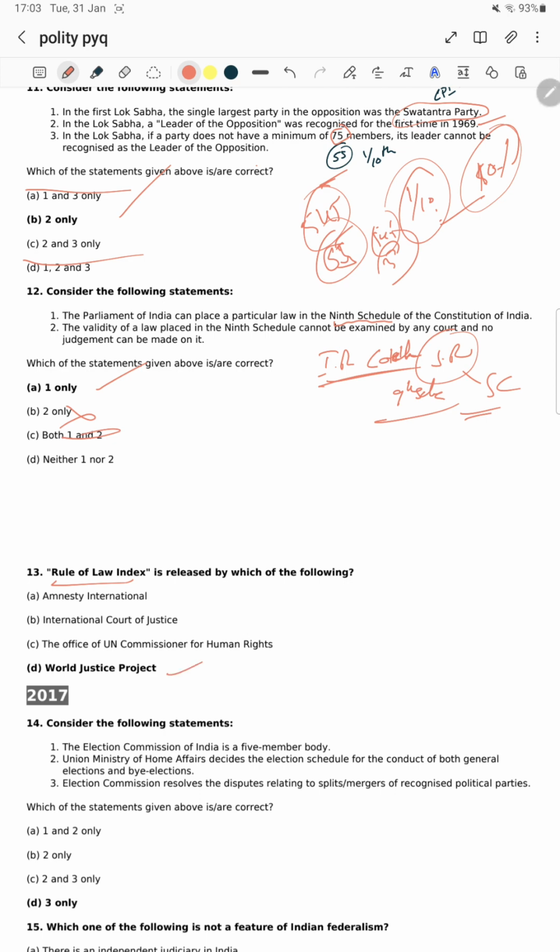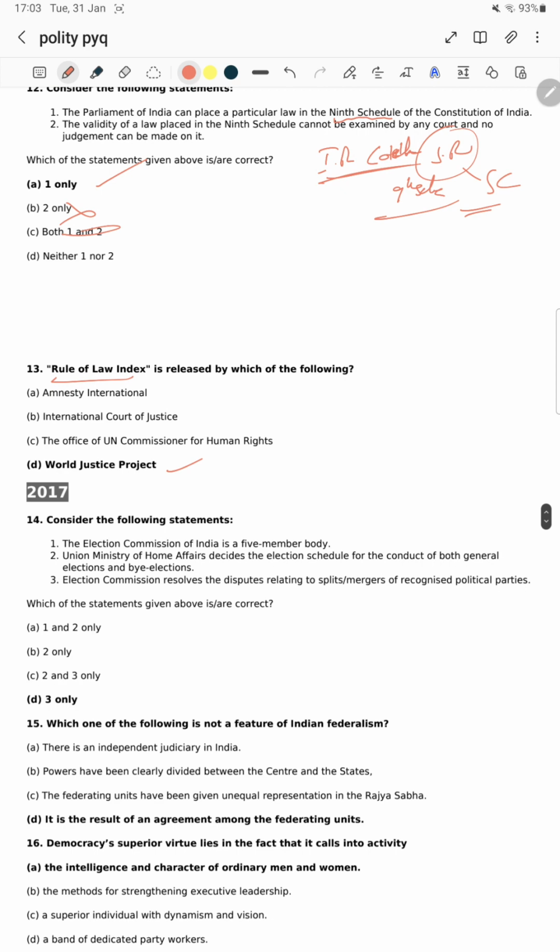Okay, world justice report. Next, this year the Hindenburg report, which published an article on the Adani group.